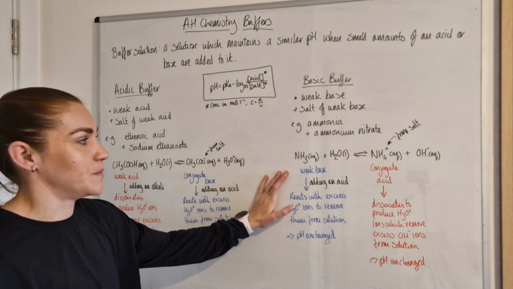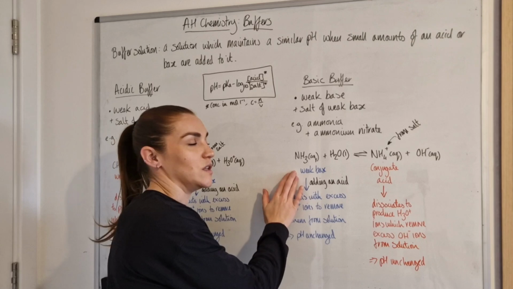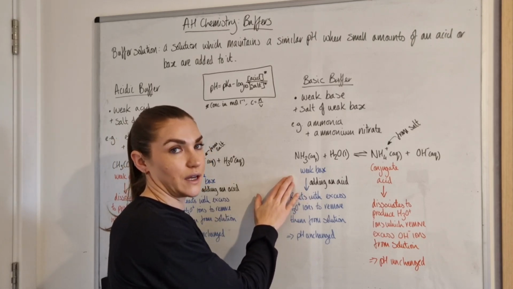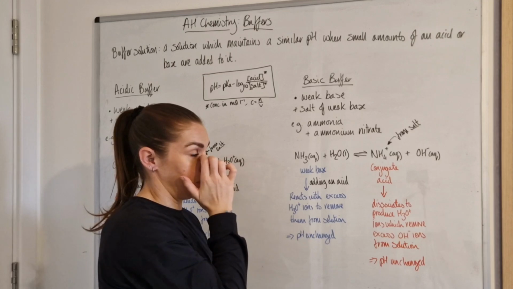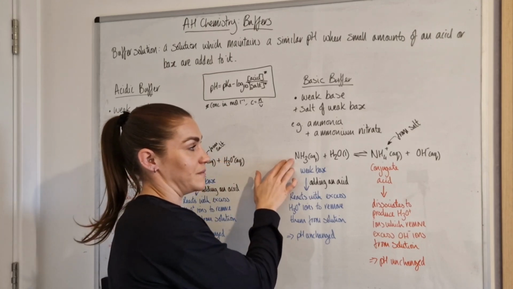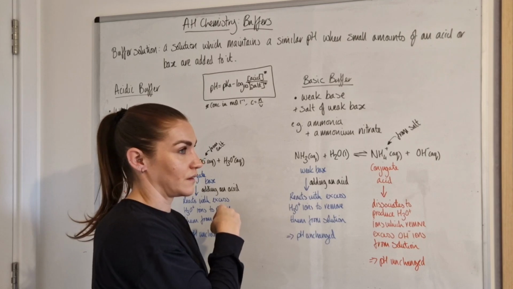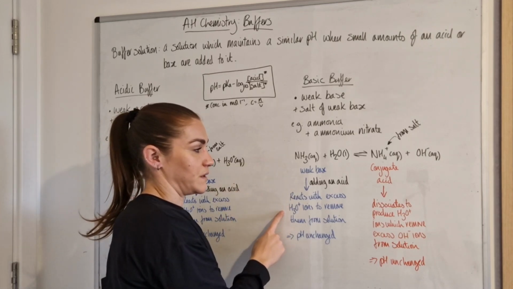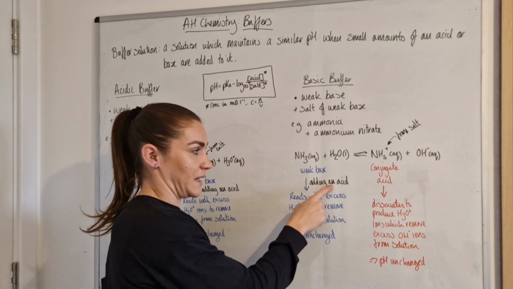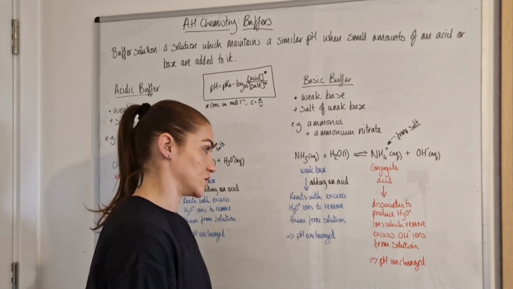And if we look at the basic buffer, it's basically the same thing. If you add the acid, it's going to be the weak base molecule that helps out with the buffering mechanism. Ammonia is a bit different in terms of how it acts as a base. It accepts hydrogen ions or hydronium ions, so it will react with any excess hydronium ions that you add by adding in your acid, and therefore remove them from the solution, so the pH does not change.